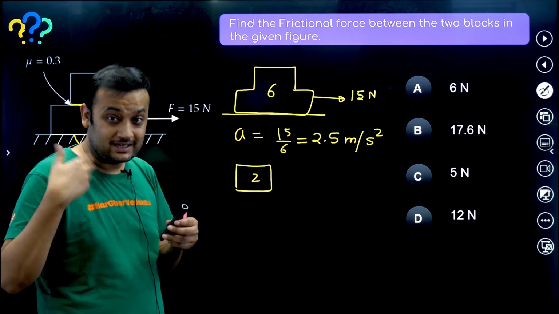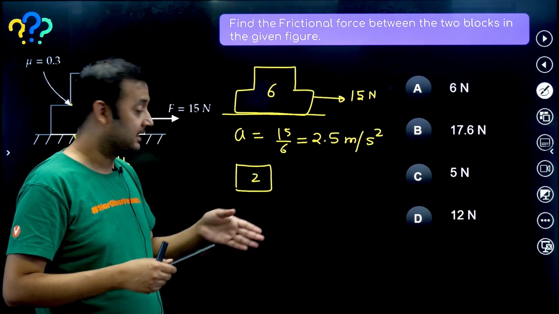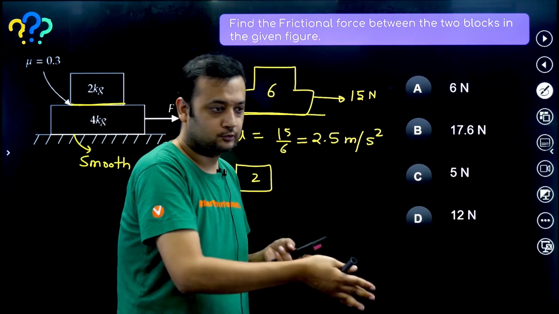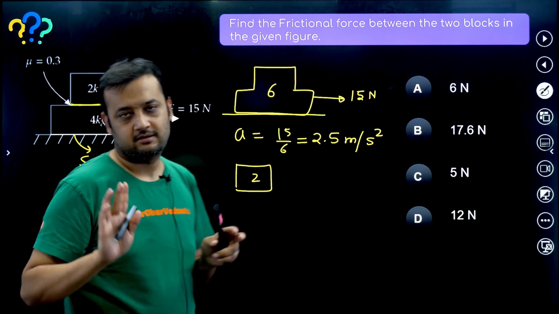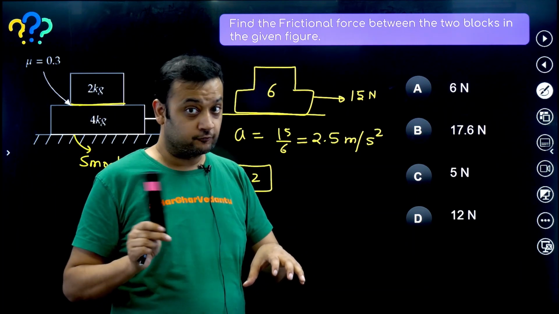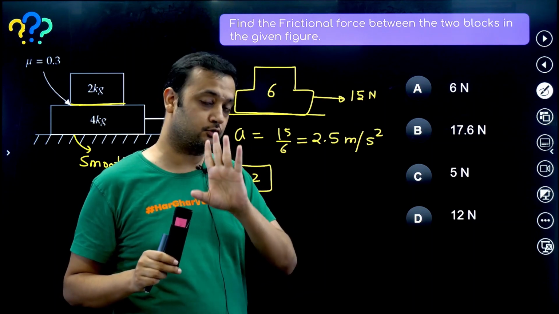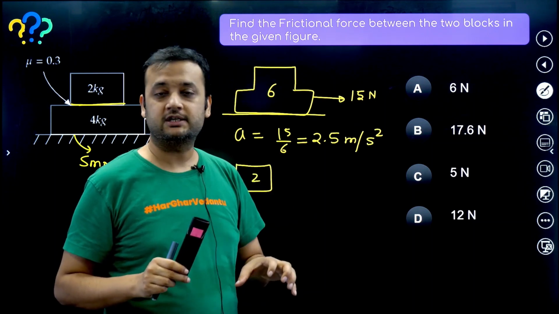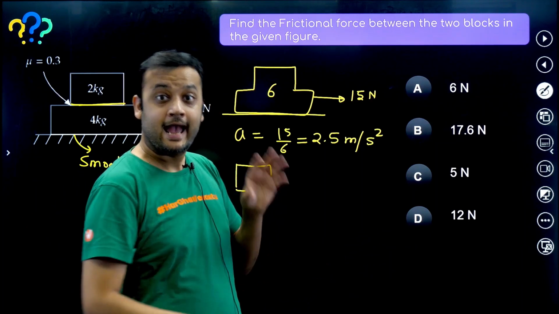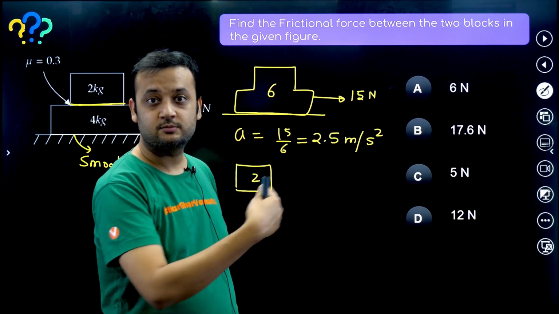What I am trying to say, please listen to me carefully: with respect to 2 kg, 4 kg is moving forward. With respect to 4 kg, 2 kg is moving backward. Listen carefully. 2 kg would not have moved if friction was not there. It would have stayed simply there, and 4 kg would have simply moved forward. Hence, with respect to 2 kg, 4 kg is moving forward.